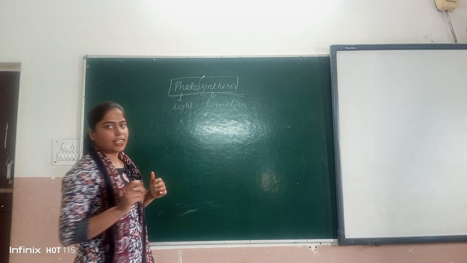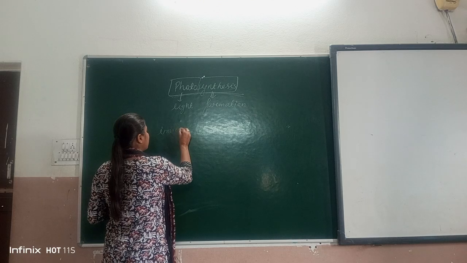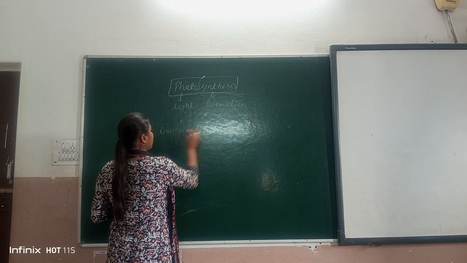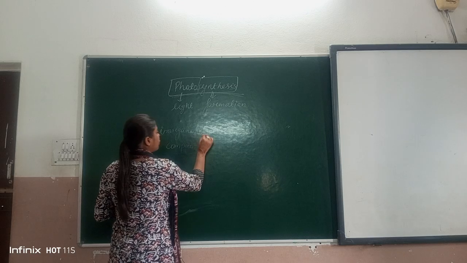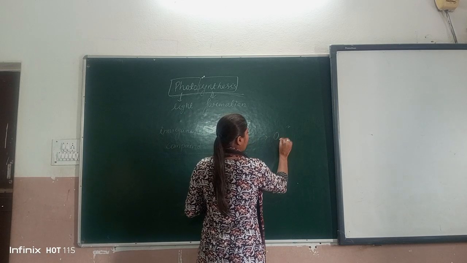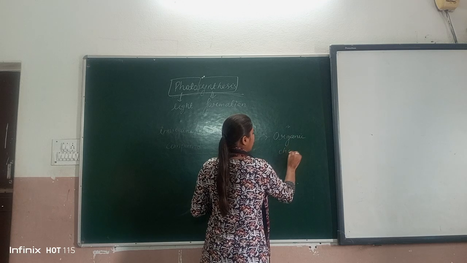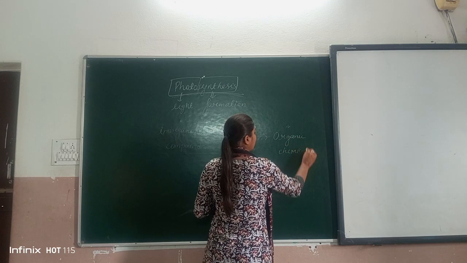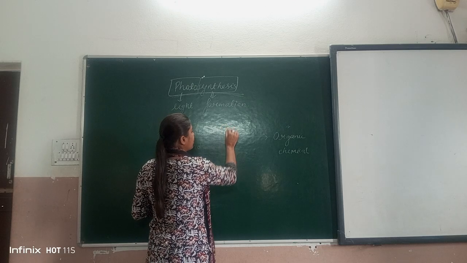Now, in your NCERT, it is written that inorganic compound get converted into organic chemical or compound in the presence of light.